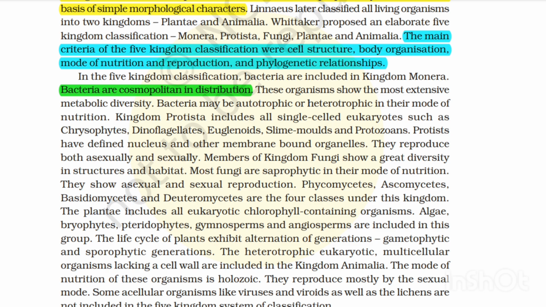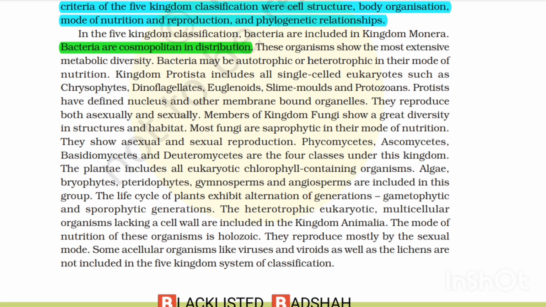Members of kingdom Fungi show great diversity in structure and habitat. Most fungi are saprophytic in their mode of nutrition. They show asexual and sexual reproduction. Phycomycetes, Ascomycetes, Basidiomycetes and Deuteromycetes are the four classes under this kingdom. The Plantae includes all eukaryotic chlorophyll-containing organisms. Algae, bryophytes, pteridophytes, gymnosperms and angiosperms are included in this group. The life cycle of plants exhibits alternation of generation, gametophytic and sporophytic generations.